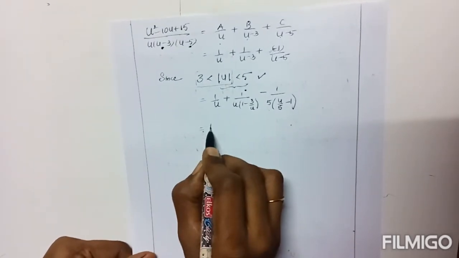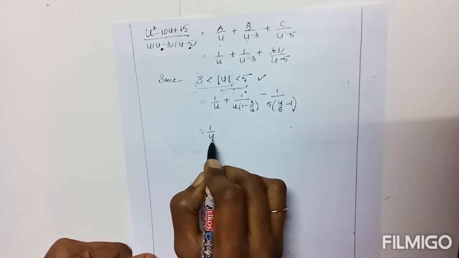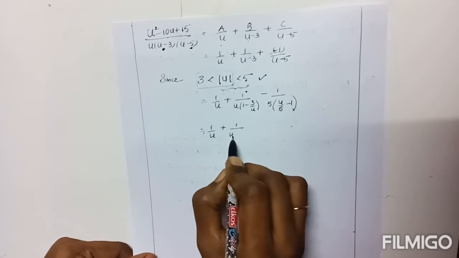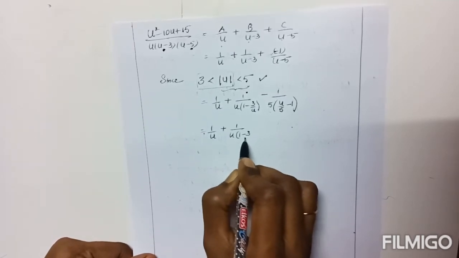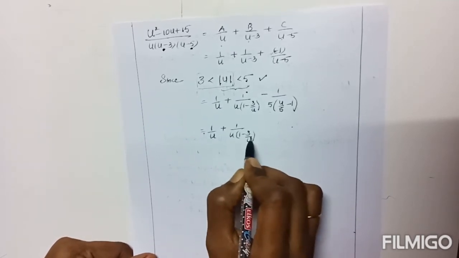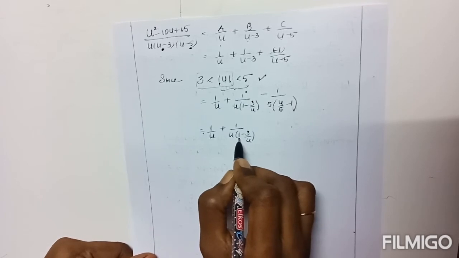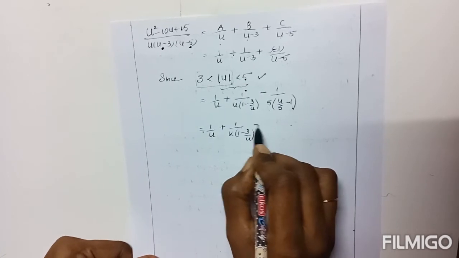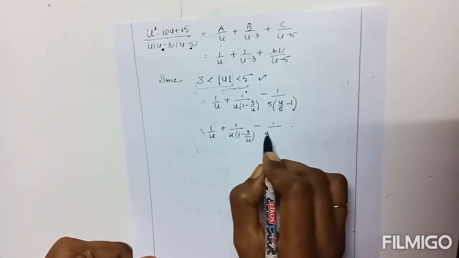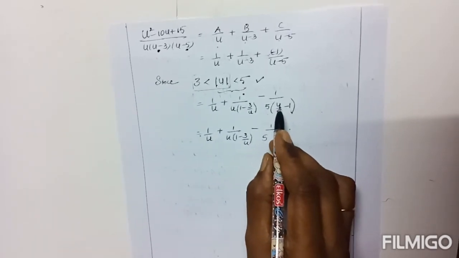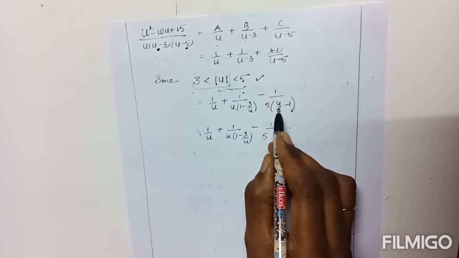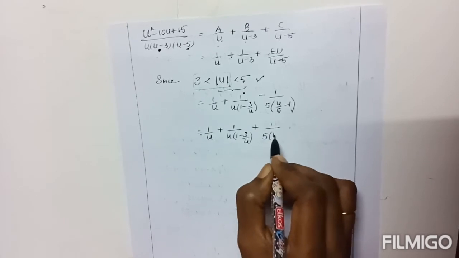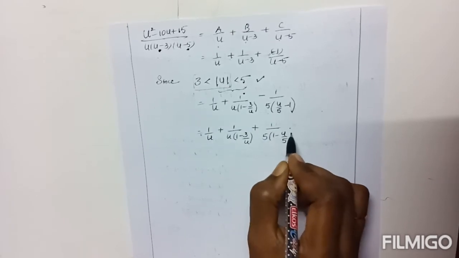After that, 1 by u stays as it is, since there are no two terms here, so write it as it is: 1 by u into 1 minus 3 by u. This is in standard form: the first place is 1, the second place is 3 by u, and 1 is greater than 3 by u. Minus 1 by 5 into, but here the first place term should be 1, so take out minus as common: minus or minus, plus 1 minus u by 5.